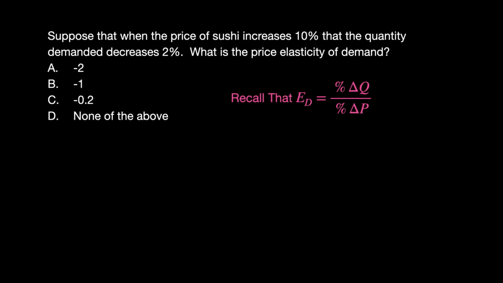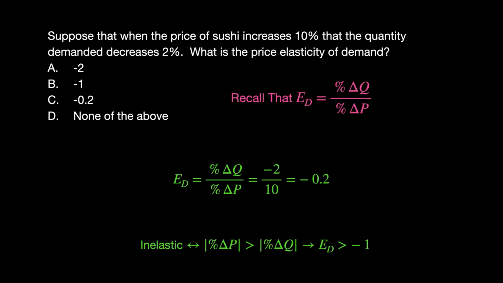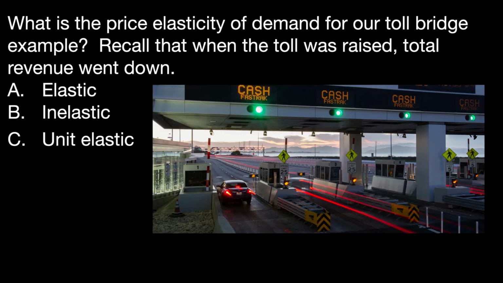Please solve this problem. To solve this, simply substitute the percent change in price and the percent change in quantity into the equation of elasticity. Since there was a decrease in quantity, we enter the percent change in quantity demanded as a negative number. The answer is -0.2. Since the elasticity coefficient is greater than -1, this implies that the elasticity of demand is inelastic. Back to our toll bridge example.